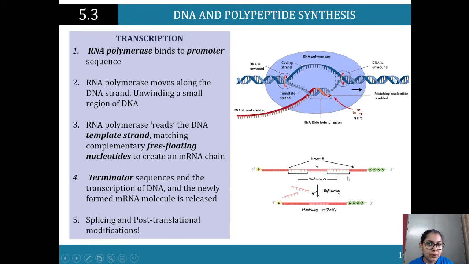Like I said, not everything here is important. Introns, they don't code for proteins, so we don't need them. We need the exons because they are coding regions of the DNA. So splicing occurs, and then we've got mature mRNA. This is the mRNA that we need to then go on for translation to occur to form proteins.